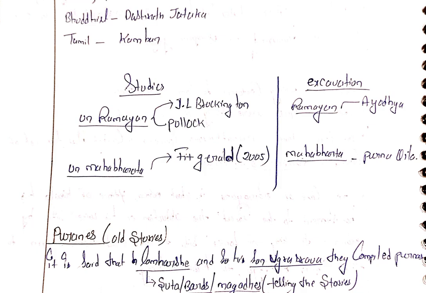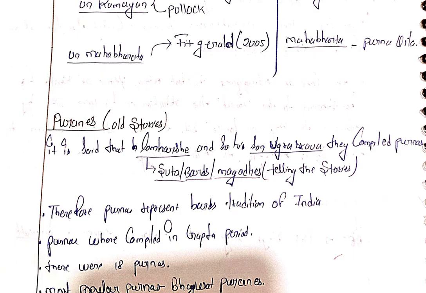Lots of studies are also going on in the present time on the Ramayana: J.L. Brockington and Pollock on the Mahabharata, and excavations on the Ramayana at Ayodhya and on the Mahabharata Purana Kingdom.